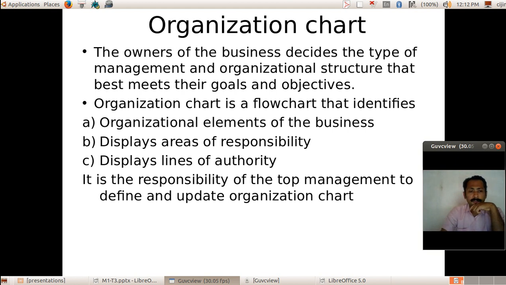It displays lines of authority, the reporting nature. The clerk has to report to the supervisor. The supervisor has to report to the administrative officer. So the lines of authority will also be indicated. It is the responsibility of the top management or the business owner to define and update the organizational chart. So if I have 10 employees or 50 employees, then the duty level of each employee and the reporting nature of these employees should be well defined.